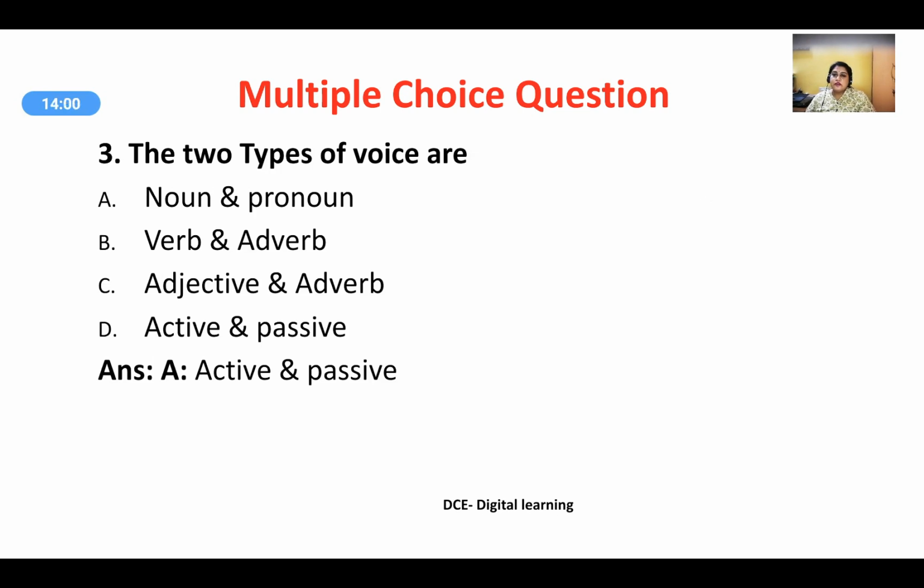The two types of voice are: noun and pronoun, verb and adverb, adjective and adverb, or active and passive voice. The two types of voice are active voice and passive voice.